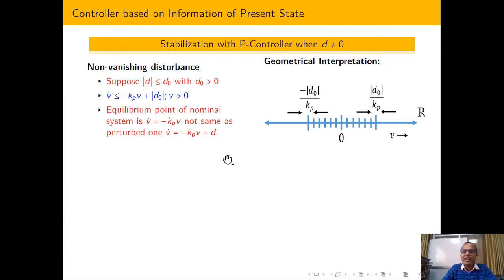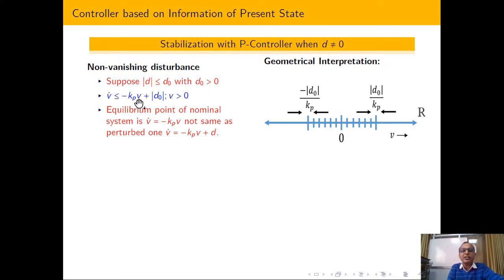Now try to see the behavior. Here you can see the geometrical behavior. If I select some initial condition and it lies in this particular range, then the value of k multiplied by v is higher, and due to that this term k into v will dominate.